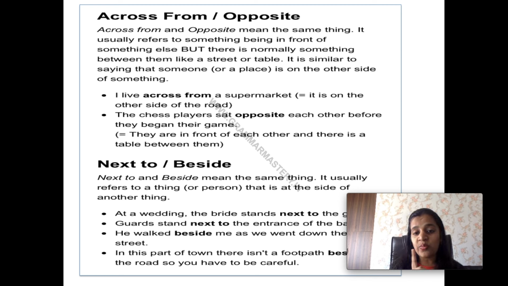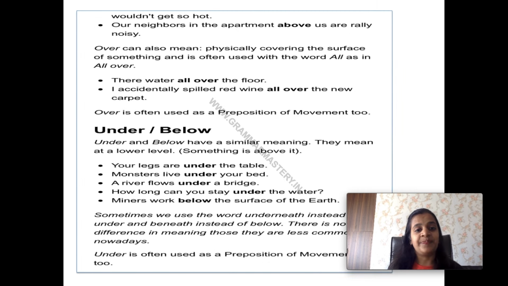There is one more word like beside, that is besides, but that is totally different. Besides means in addition to something. Besides tea, I like coffee as well. So that is besides.